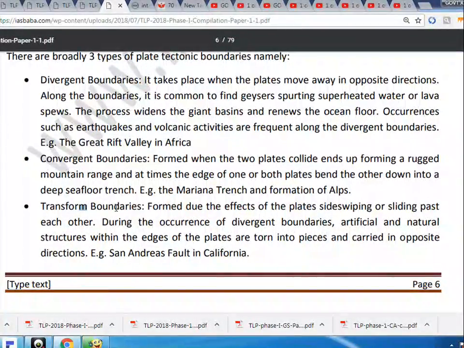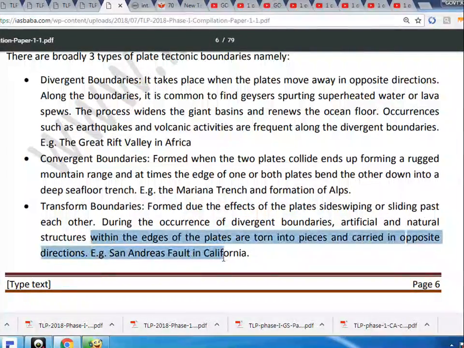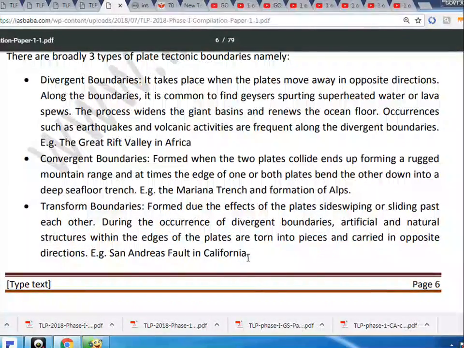Transform boundaries, formed due to the effects of the plates sideswiping or sliding past each other. During the occurrence of these boundaries, artificial and natural structures within the edges of the plates are torn into pieces and carried in opposite directions. E.g., San Andreas Fault in California.